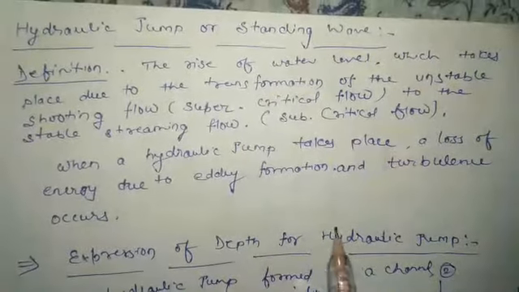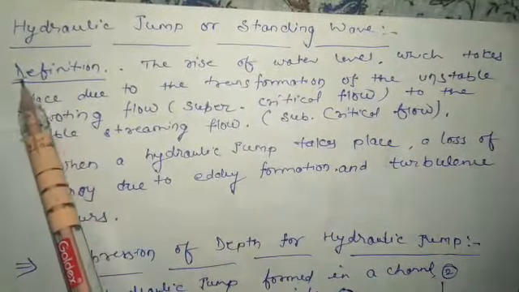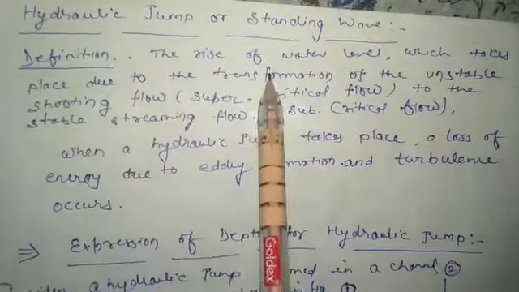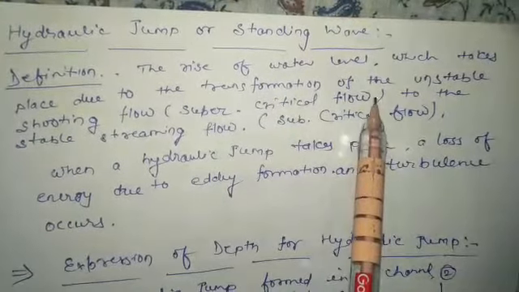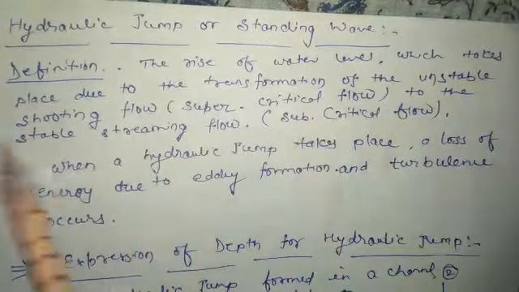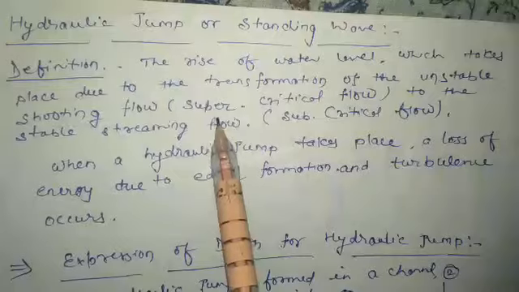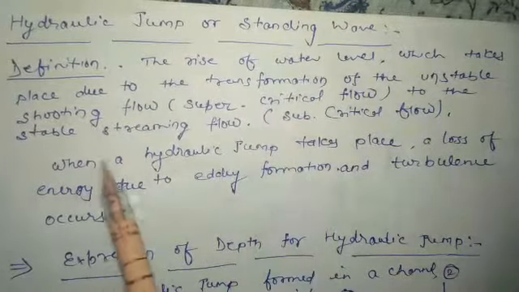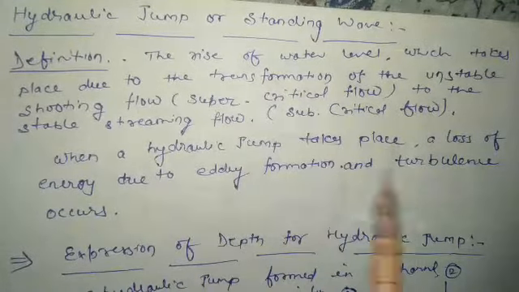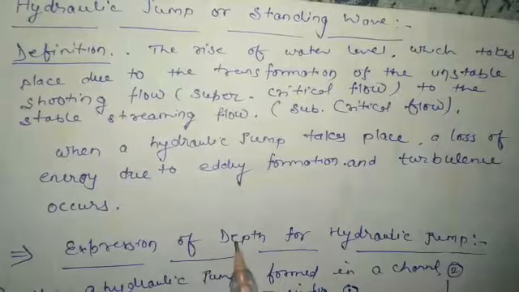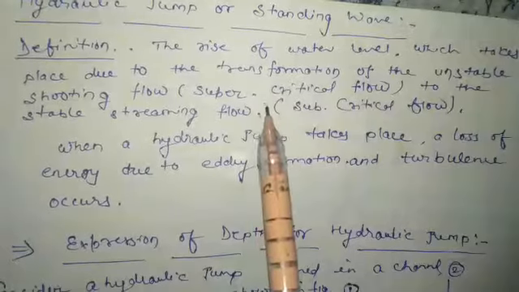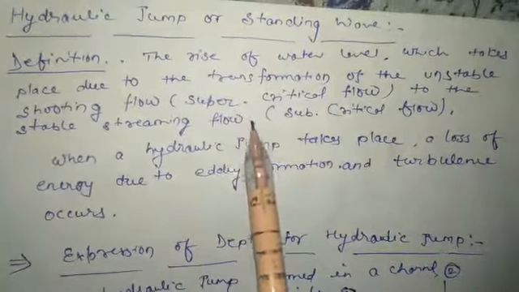Right? First, we can understand what the hydraulic jump is. The definition is the rise of water level which takes place due to the transformation of the unstable shooting flow, or supercritical flow, to the stable streaming flow, that is subcritical flow. When a hydraulic jump takes place, a loss of energy due to eddy formation and turbulence occurs. Right? So it means when the water level suddenly increases, that is known as hydraulic jump.